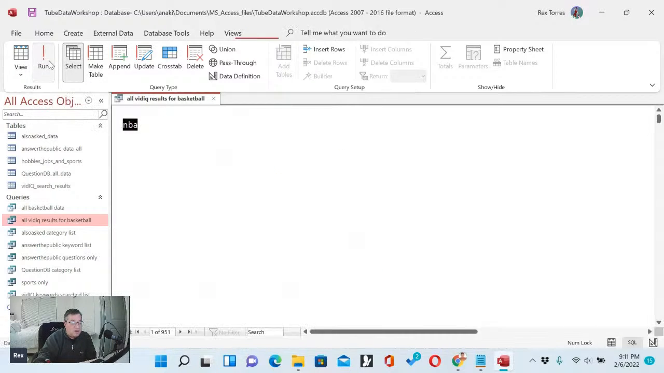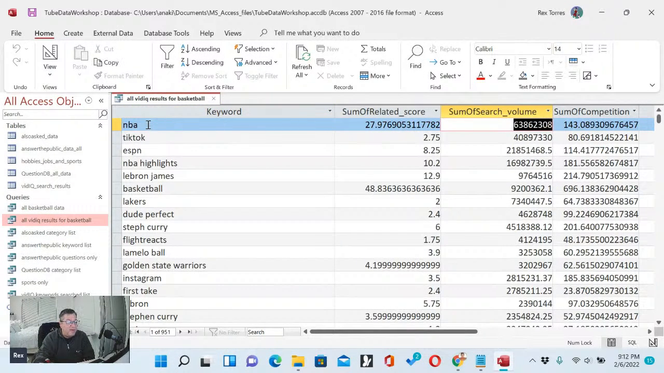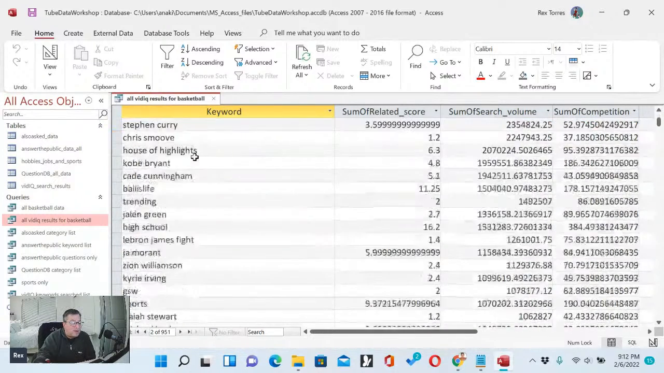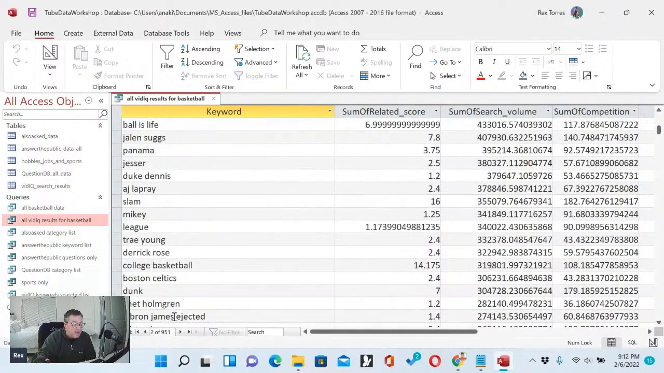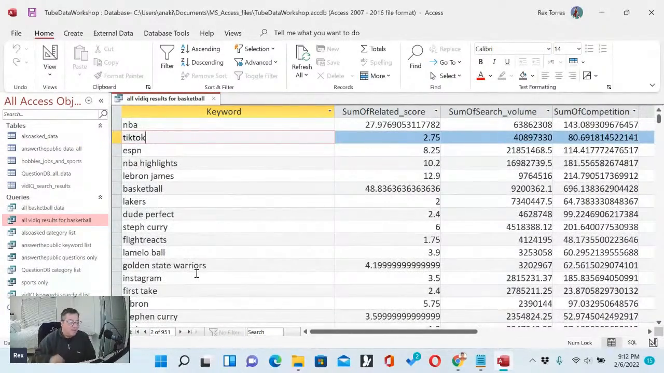So I'm going to go ahead and hit run over here. And so it's going by the search volume. This is the highest search volume. So it's NBA, that's the most searched keyword. And then I'm going here, TikTok. So that's why I'm not getting any duplicates over here. There are no dupes. I'm still getting 951 search keywords. So there you go, 951 search keywords.